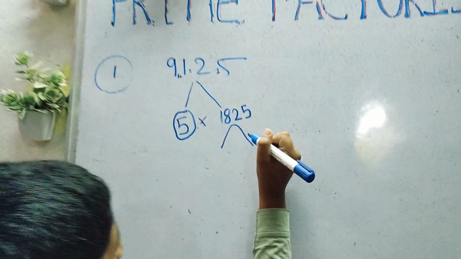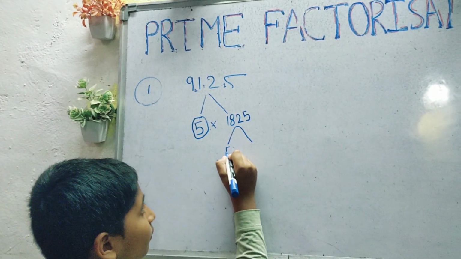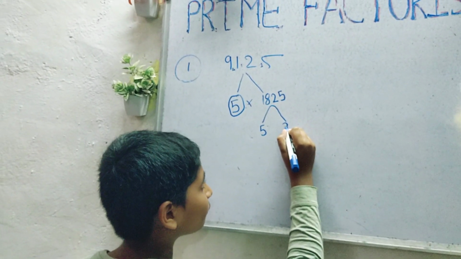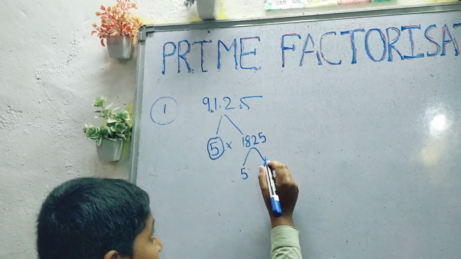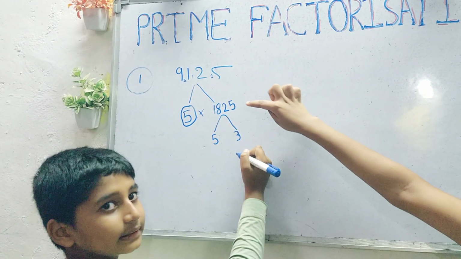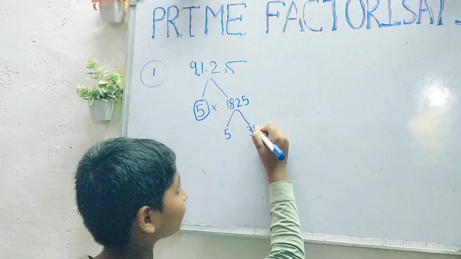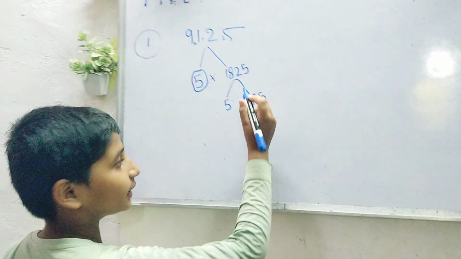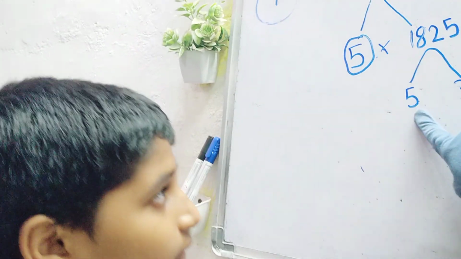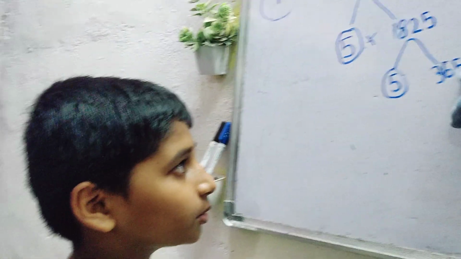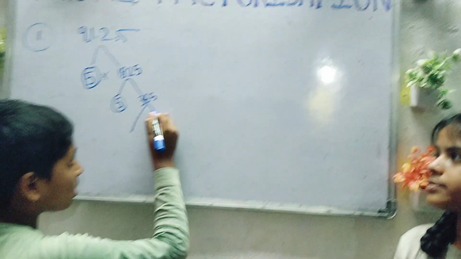Come on, do it. Again you can take 5. 5 3s are 15, then 1 will remain... 5 3 is 15. Then 3 will remain, it will become 32. So 5 6s are 30, then 5 7s are 35... Then 5 is a prime number, so it closes there. Then 365 is a composite number. You can factorize it further. Continue the factorization there.